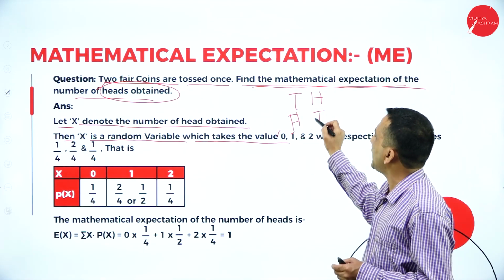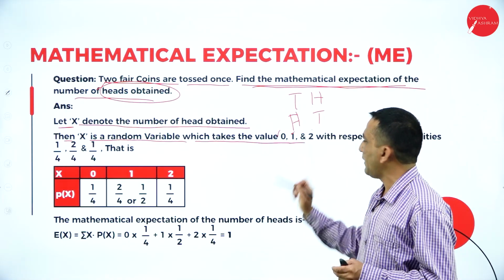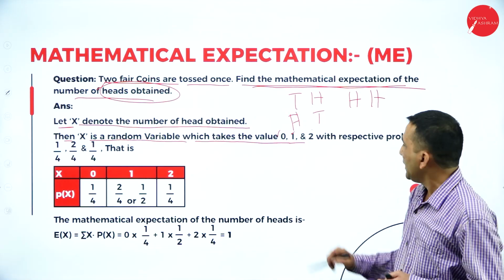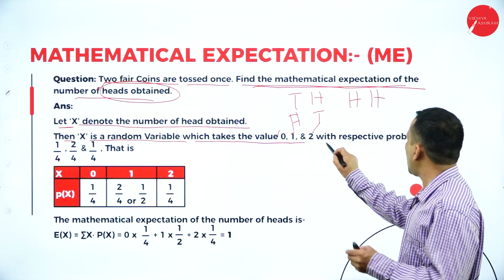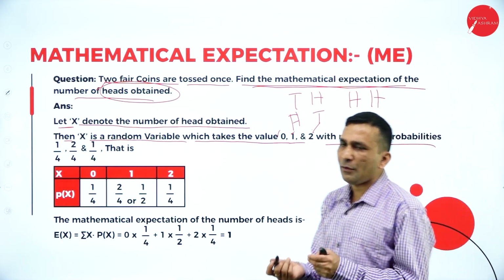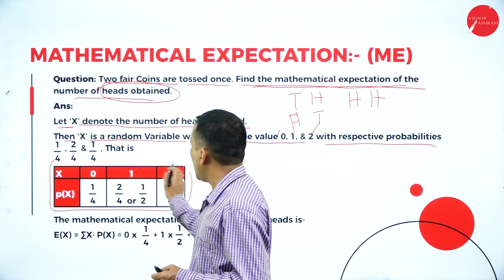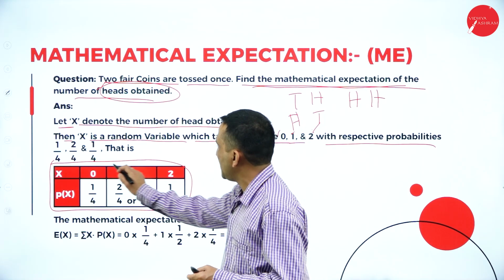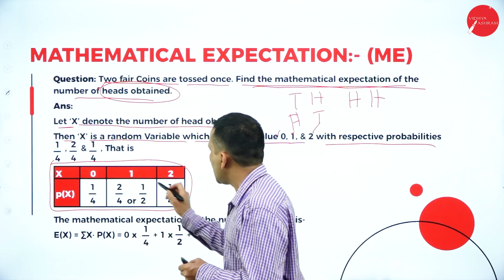Here also we are expecting one head, so 1 is the value. And last, head head, when you get it, you write 2 with the respective probability. Probability we already have in this tabular format, you can understand. See the x series whatever we are getting, which is nothing but what I am writing here, the same thing.